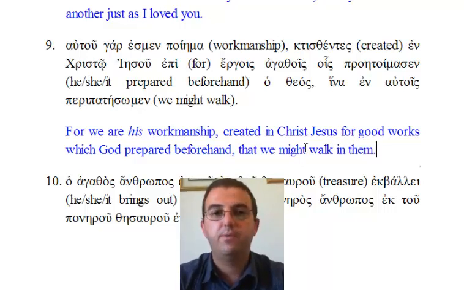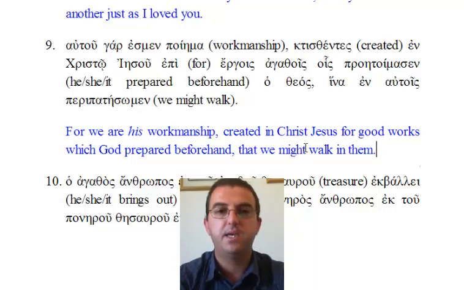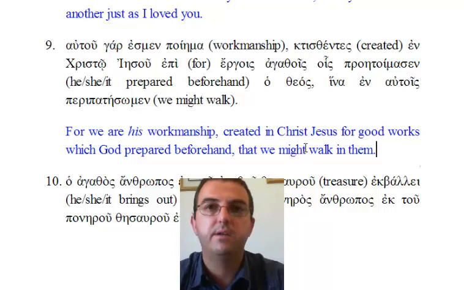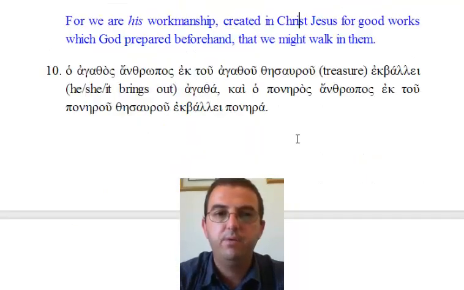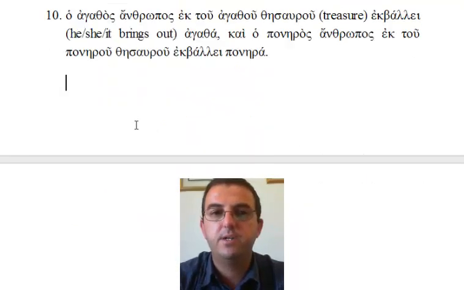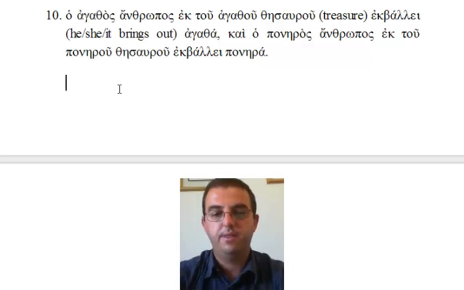As usual, we start with a verb. Let's look for it. There it is. Ekballei. And Mounce tells us it means he brings out. He, she, or it brings out. In context, we're going to see that it's actually he. Next, we look for the subject. So who is the he in question? We're looking for a nominative noun. The article is often a standout clue. So he has a nominative masculine singular article, ho, and it construes with anthropos. Ho anthropos is the man.